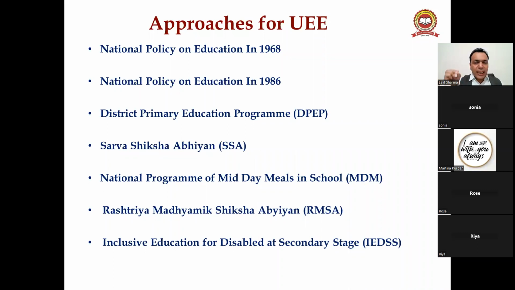For which purpose? In order to enroll all the children in the country so that they can get a basic education, as well as secondary education in the case of RMSA, right? I think you got the idea. What is the purpose of universalization of elementary education? Then we will do all of the approaches one after the other.